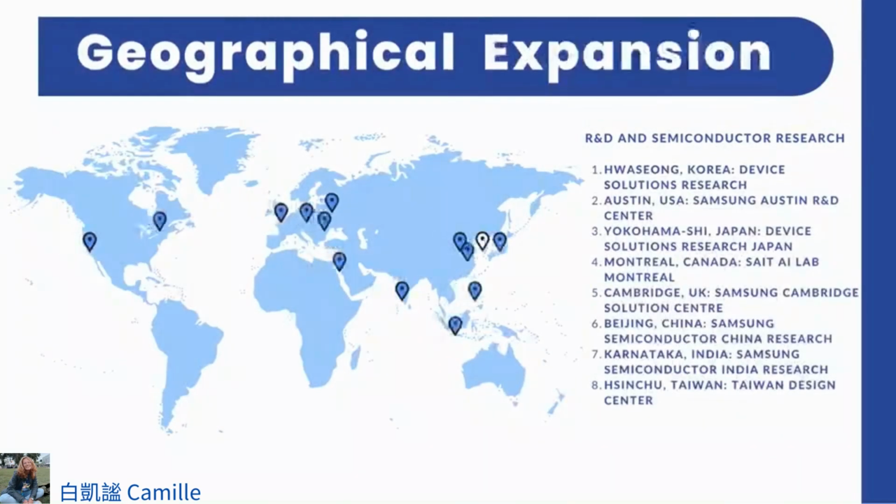For the geographical expansion, we can see on this map there are other R&D centers for semiconductor research, and we can easily identify three poles: one in North America, one in Europe, and one in the Asia Pacific zone.